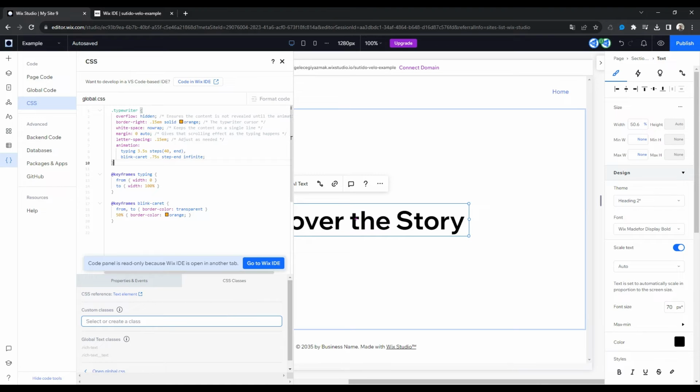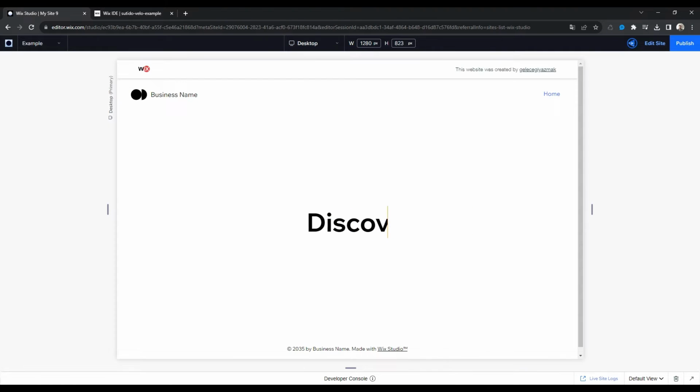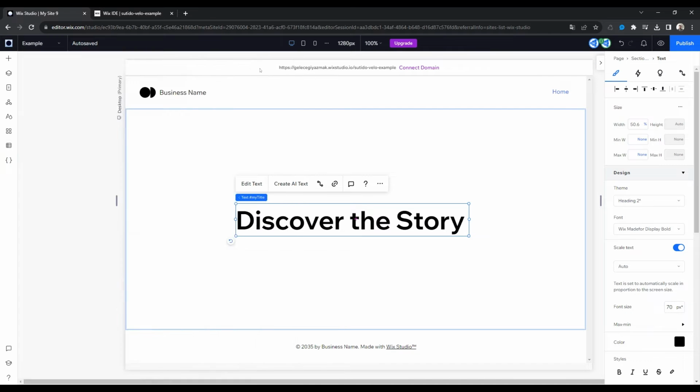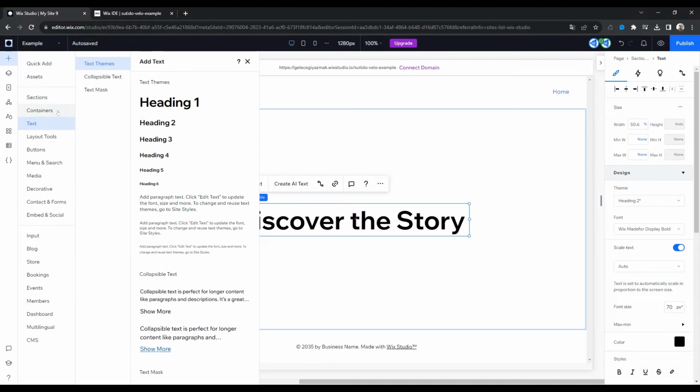Don't forget to add the typewriter class to the Custom Classes section. Unfortunately, it spreads across the entire page, so we need to enclose the text in a box to prevent this.